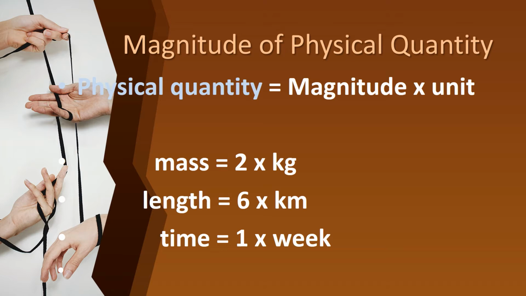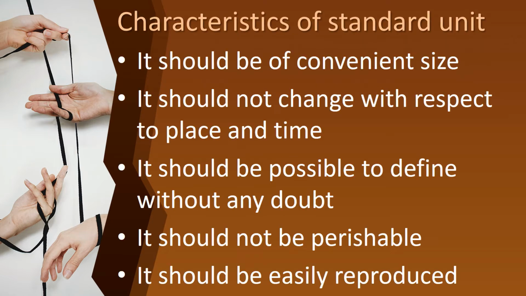And time, 1 week: 1 is the magnitude and week is the unit. Magnitude means the number we represent before the unit. Can you all understand, children?